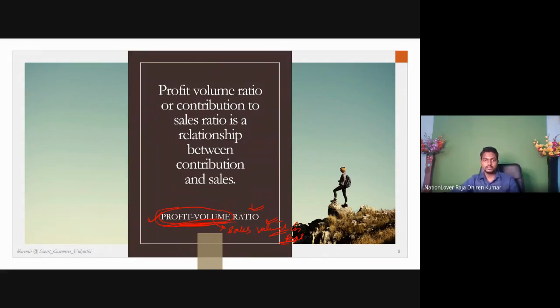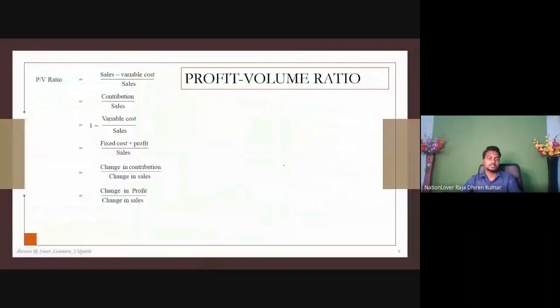Profit volume ratio, or contribution to sales ratio. The contribution to sales ratio is a relationship between contribution and sales. Just remember it: contribution to sales is called the profit volume ratio. So profit volume ratio does not mean net profit to sales. It is contribution to sales. Many times you may be asked the PV ratio.